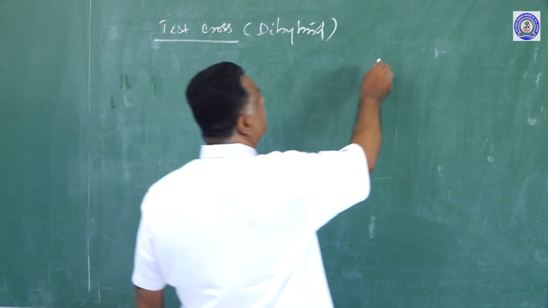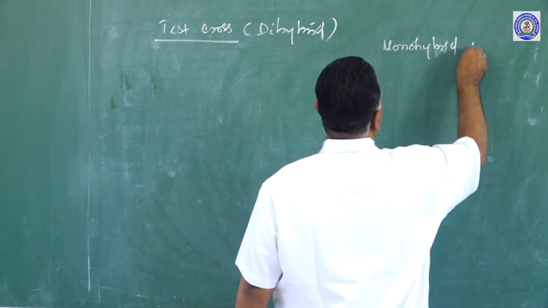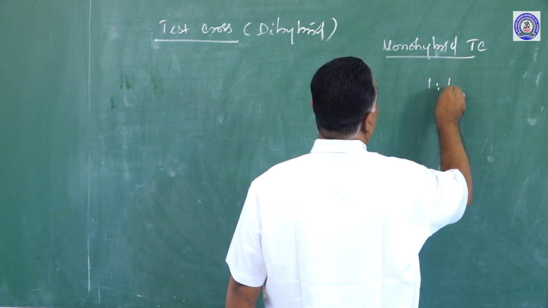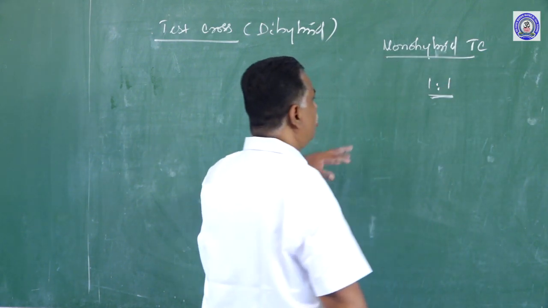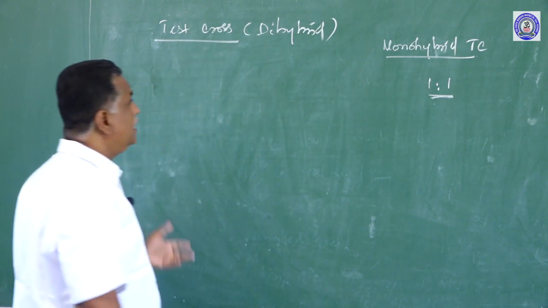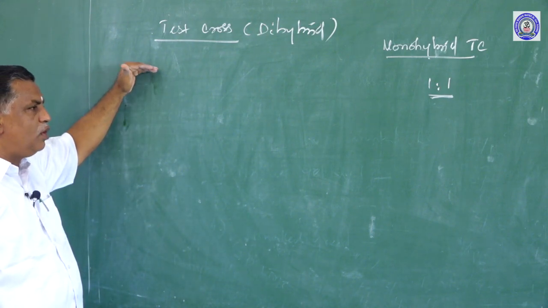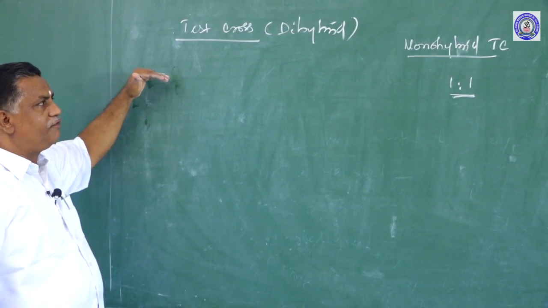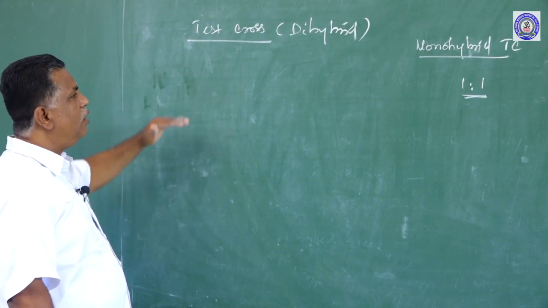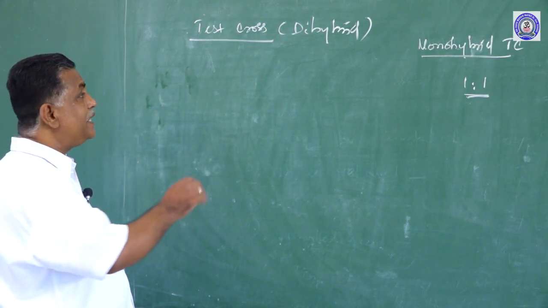In the monohybrid test cross, the ratio is 1:1. It proves the law of segregation and the law of purity of gametes. Every cross should adopt Mendel's principles: the law of dominance, the law of segregation, and the law of independent assortment. The dihybrid test cross is to test whether these are followed.